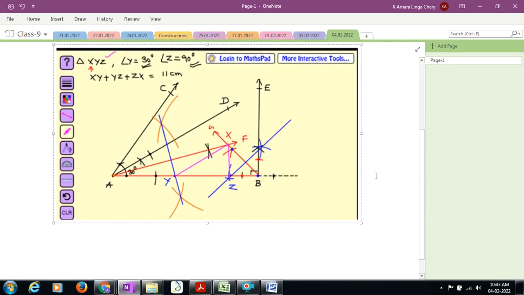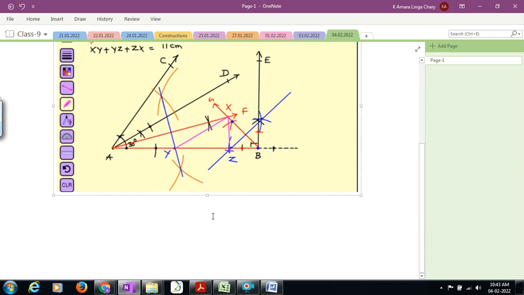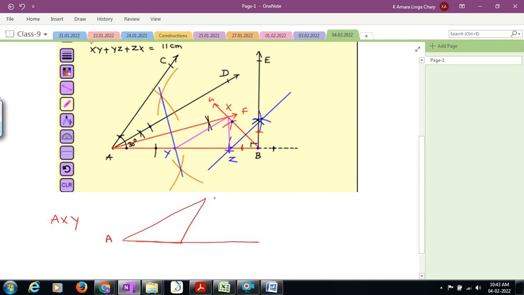Important part. Yes, this is our construction. You observe triangle AXY. I will separate it. It is looking something like this. This is A. This is X. This is Y. This angle is something.